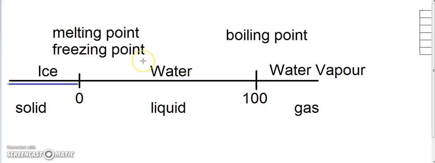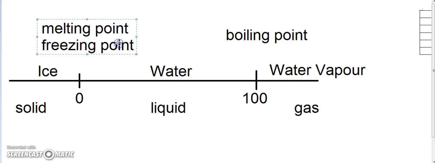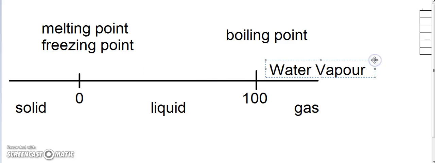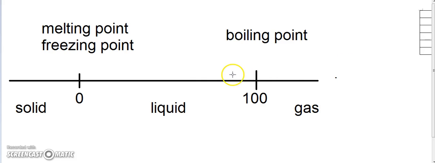If you understand this, now you can apply it to any other substance. Other substances also have a solid, liquid, and gas state. It might not be called ice, water, or water vapor, because right now it's just another substance. It can be anything.